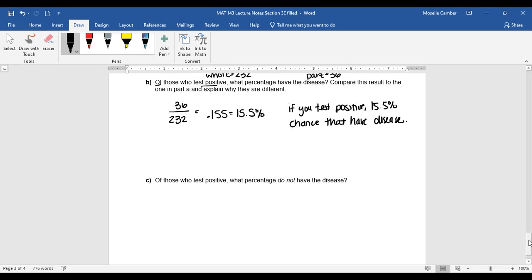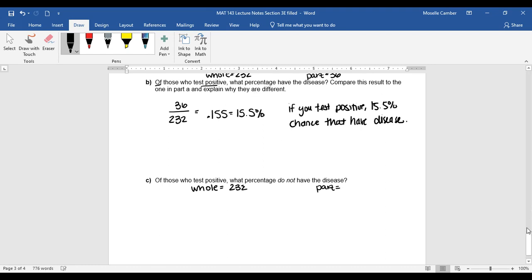Okay, last example. Of those who test positive, what percentage do not have the disease? So now we're actually talking about the opposite of this one. So of those who test positive, for B, we found those who have the disease. Now I want those who do not have the disease. So again, those who test positive is going to be the whole. So we have 232 people, just like we did before. Now those who do not have the disease.